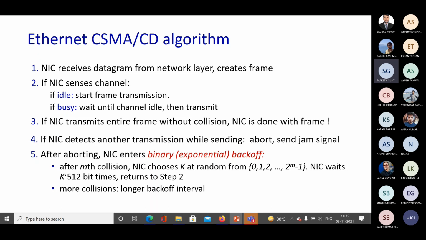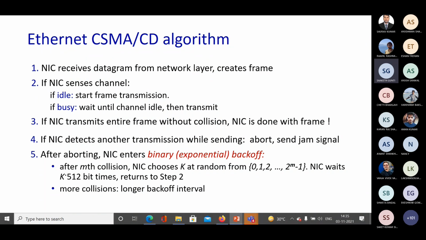So for the mth collision that the NIC faces, out of this contention window of 0 to 2 power m minus 1, it chooses any number at random, denoted by k. Then it will wait for k time slots, and k time slots is given by k times 512 bit times.